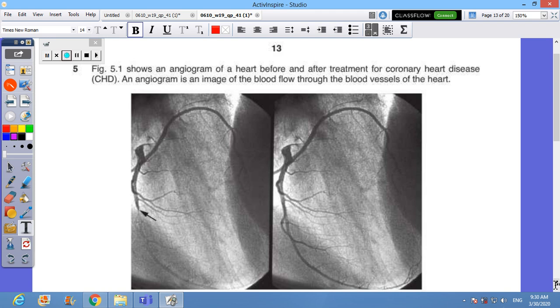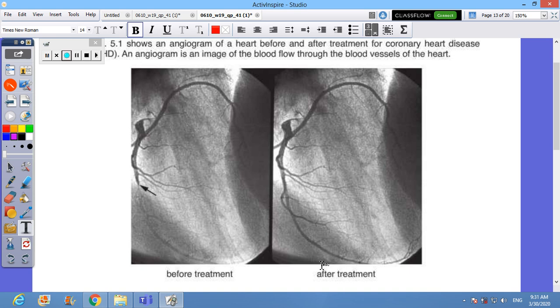I can see two of them, one before the treatment, one after the treatment, and there is an arrow pointing to this position. You can see that right here the blood vessel is not dark enough, just like the part before the arrow, while on the right side I can see that the whole blood vessel is dark. What does it mean? It means that treatment allowed the blood to flow through the whole blood vessel.